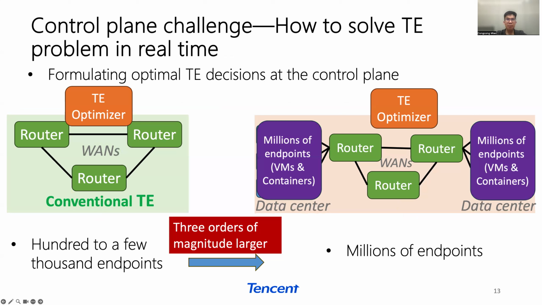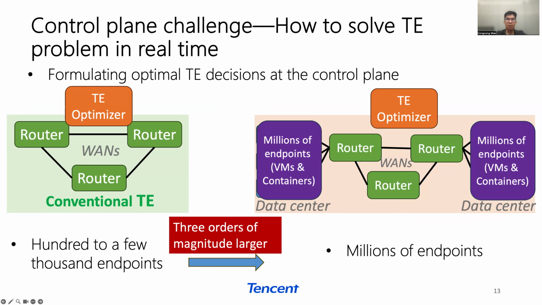Another challenge is the computational complexity involved in formulating optimal TE decisions at the control plane. Traditional TE systems manage traffic on a few thousand nodes. In contrast, MegaTE must manage the traffic between millions of endpoints.